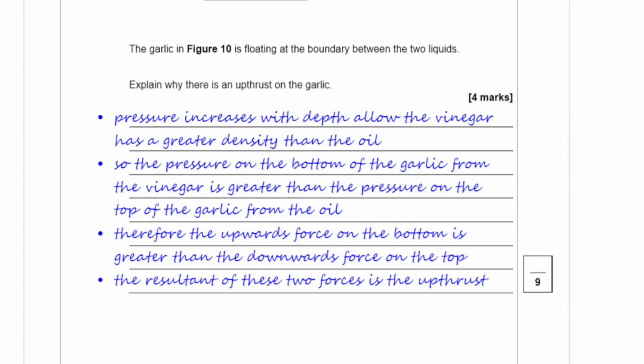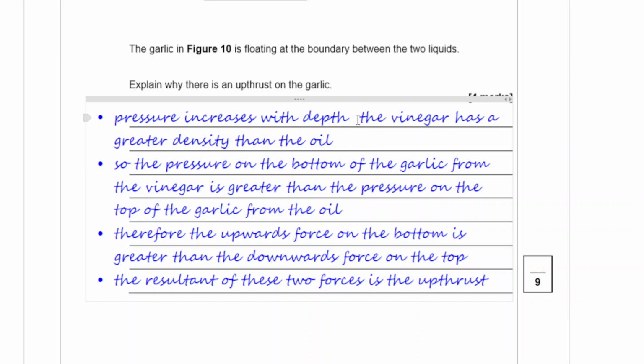Pressure increases with depth. The vinegar has a greater density than the oil. So the pressure at the bottom of the garlic from the vinegar is greater than the pressure on the top of the garlic from the oil. Therefore, the upward force on the bottom is greater than the downward force on the top. The resultant force of these two forces is the upthrust.